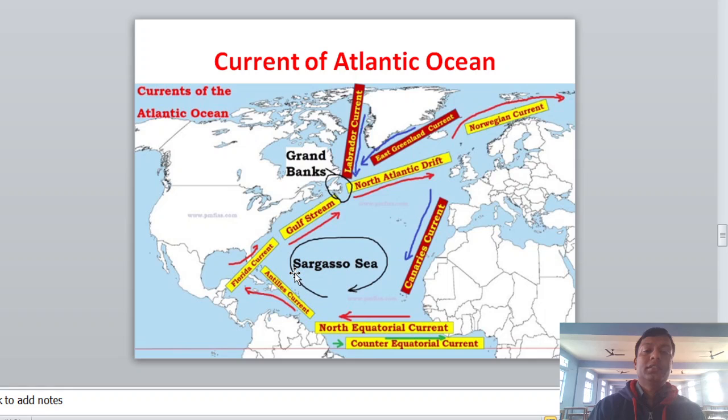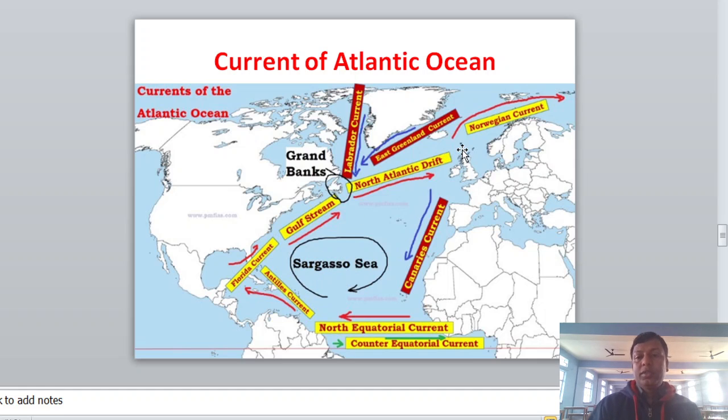As you know, we have seven major oceans, and in this chapter we are going to discuss three oceanic currents: the Atlantic Ocean current, the Pacific Ocean current, and the Indian Ocean current. Today, we are going to discuss the currents of the Atlantic Ocean.